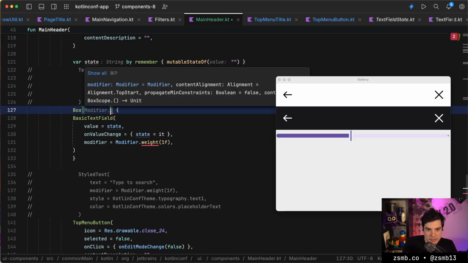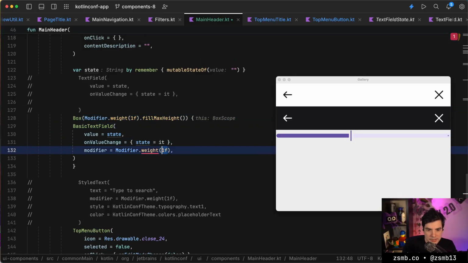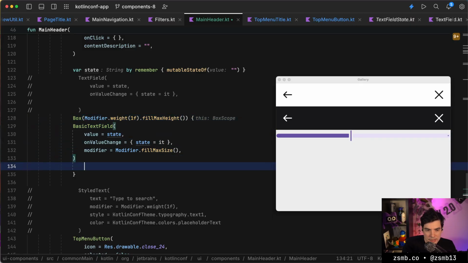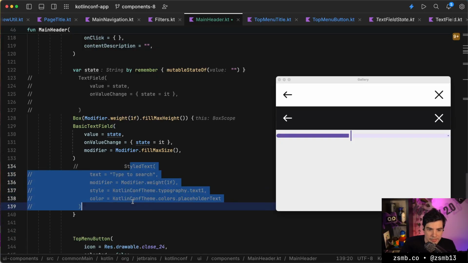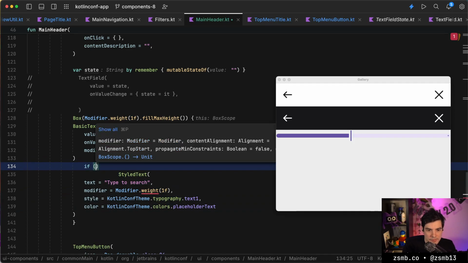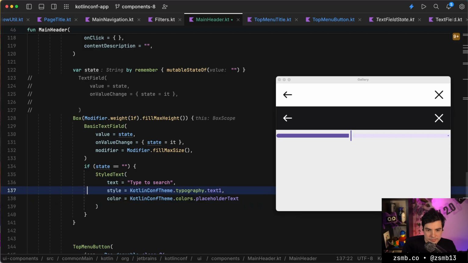And we go modifier, well, weight 1, fill max height. This can be fill max size then, and on top of it, sometimes we just happen to display the placeholder text that we have here. So if state is empty string, we're just gonna put another piece of text on top of it. Let's try that.